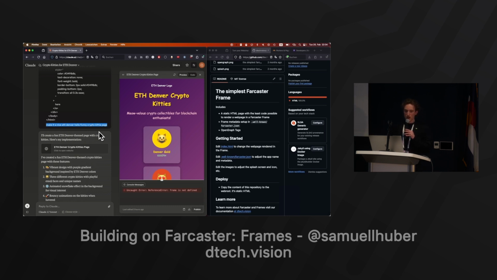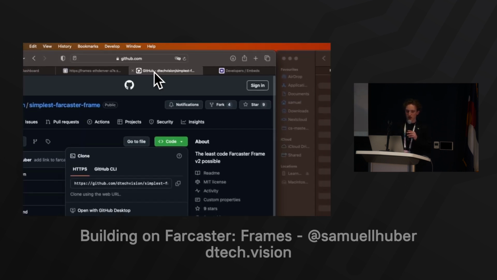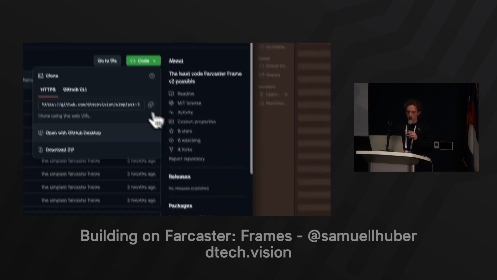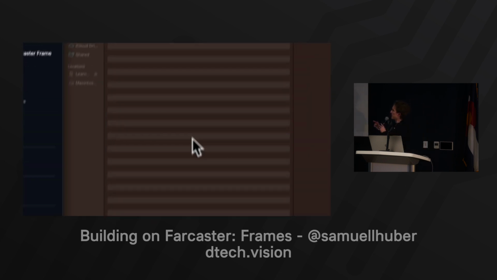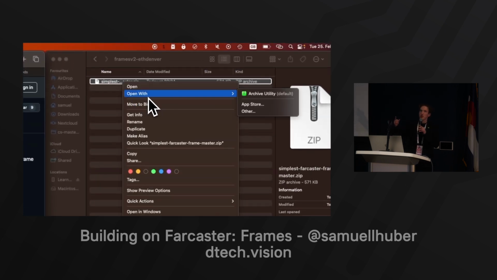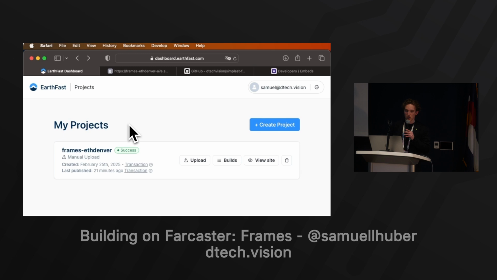We go upload, and here's my assets folder. I literally just take it. I haven't changed this. You saw that it all came from GitHub. So I'm just taking this, I'm creating a build, and then we're going to go into Warpcast and see that this page now actually loads. And you can use AI to then build your next web page. You can use your own web page to go in there.